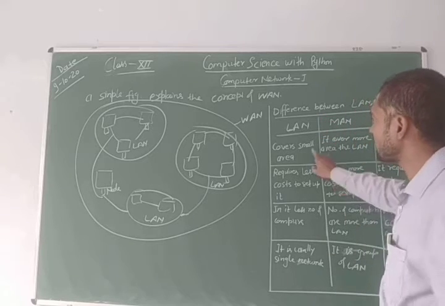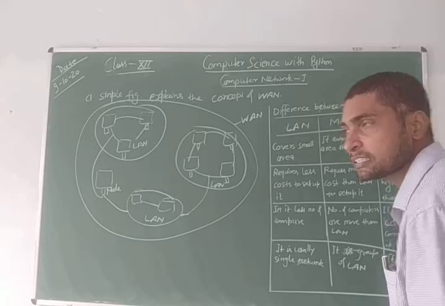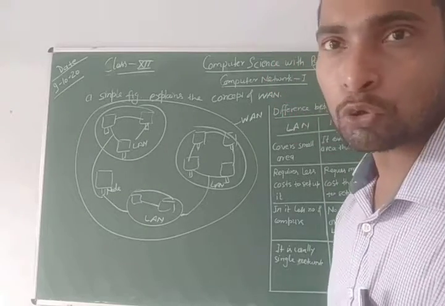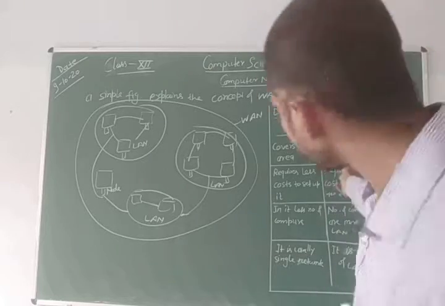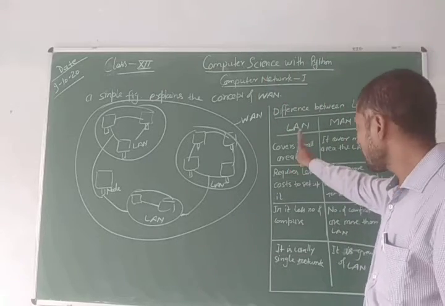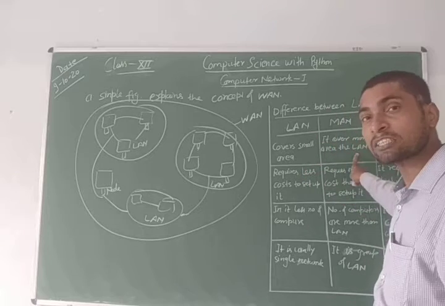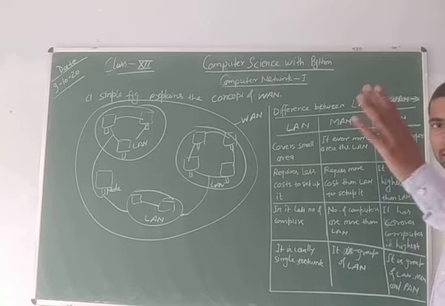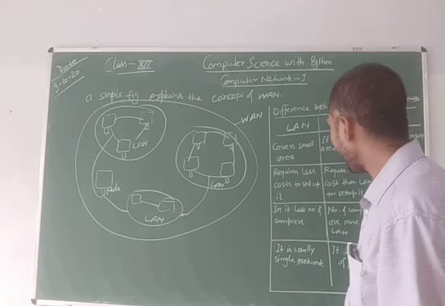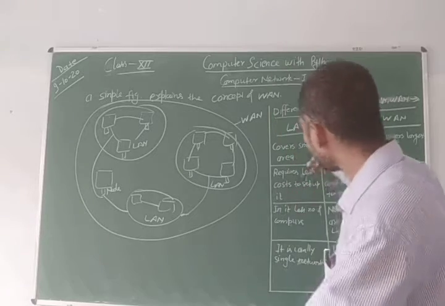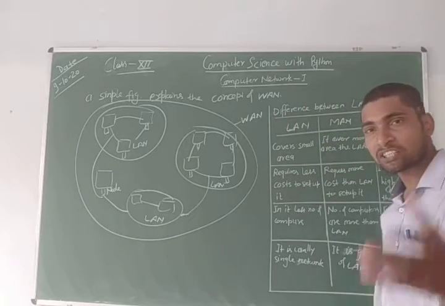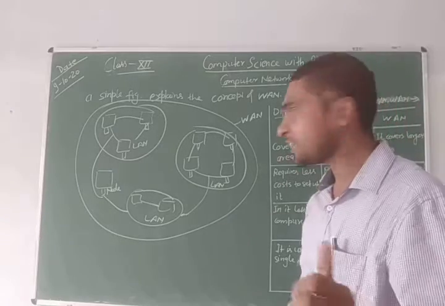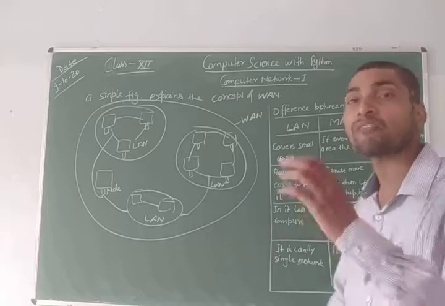Now let us see the difference between the LAN, MAN, and the WAN. There are some parameters. On the basis of these parameters, we differentiate these networks. I am going to count you the parameters, and the differences are written there. First parameter, area. LAN covers less area, MAN covers more area than LAN, WAN covers the largest area than LAN and MAN. And second is the cost. LAN requires less cost, MAN requires more cost than the LAN, and WAN requires more cost than the MAN and LAN.